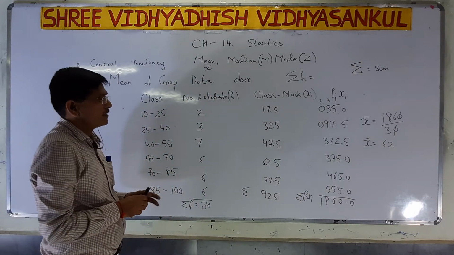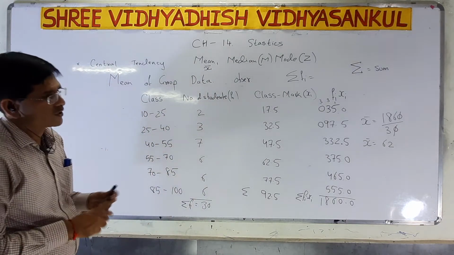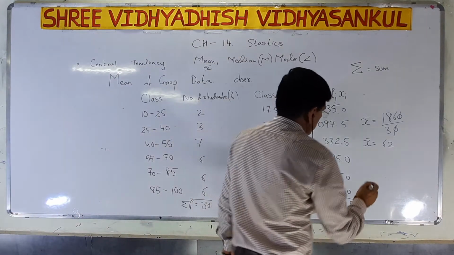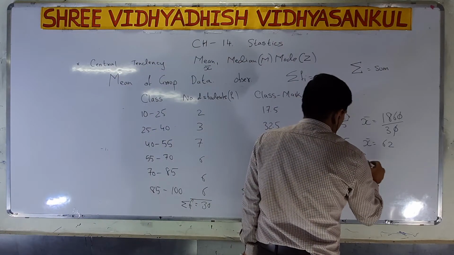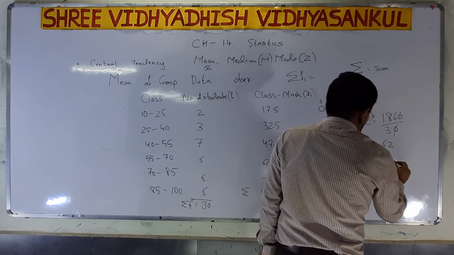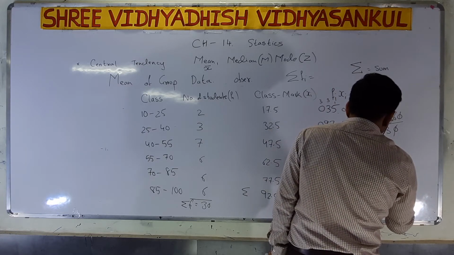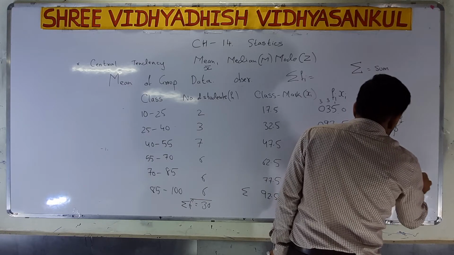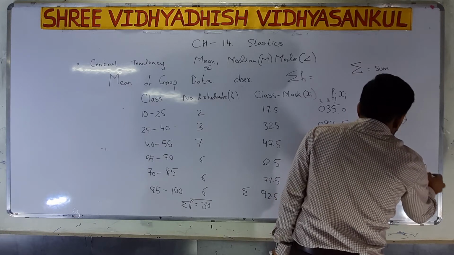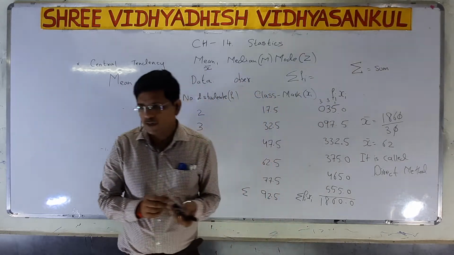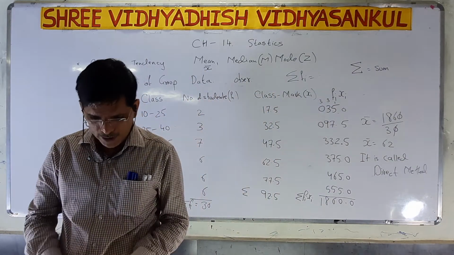Finding it this way is called the direct method. What do we have to call it? Direct method. Is that clear to everyone? Again I will explain everything properly.